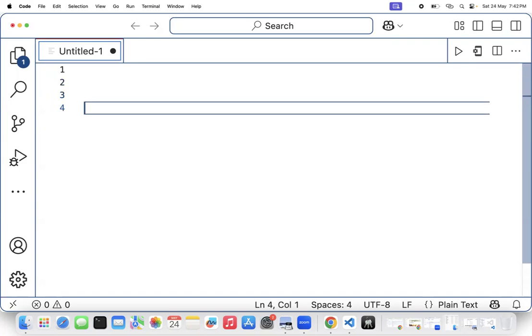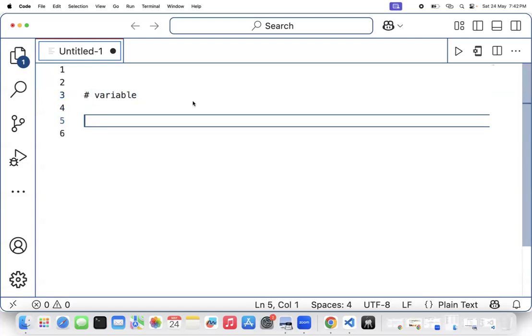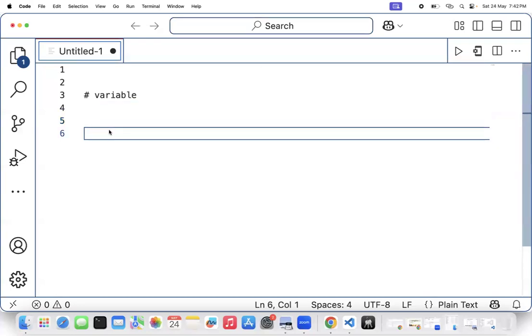In AWS, if you want to write code for any kind of application in Python, first let me demonstrate a simple code. I'll first start with variables in Python. What is a variable? I'm going to start with a first 5 to 10 minute introduction, and then I'll go into a deep dive.